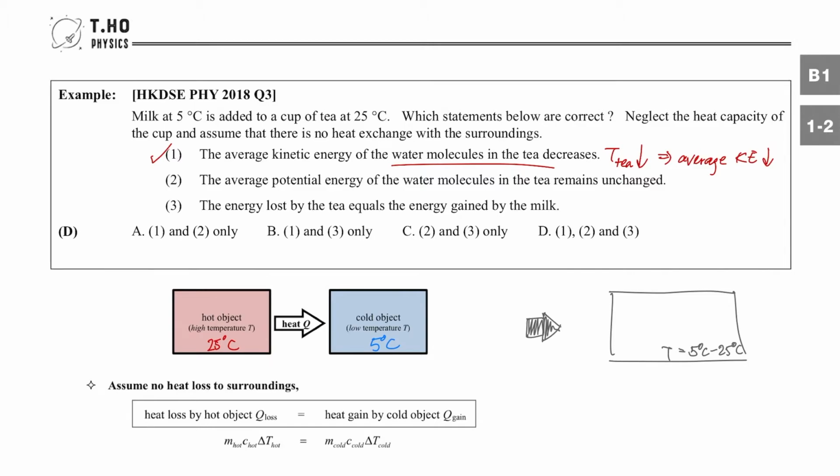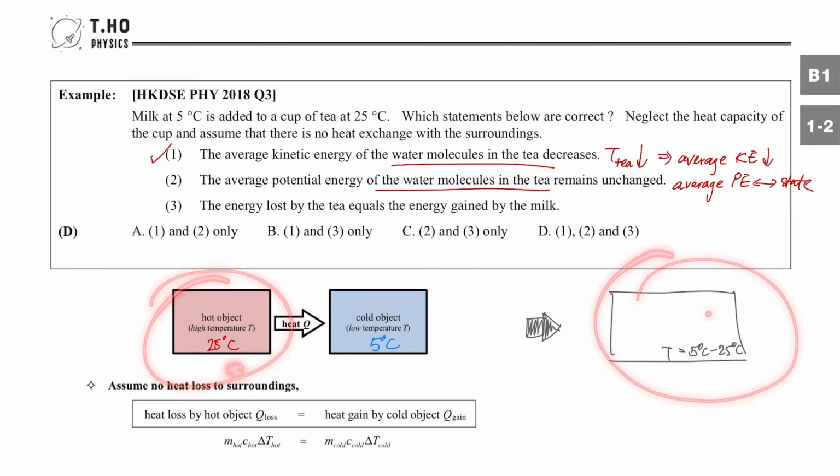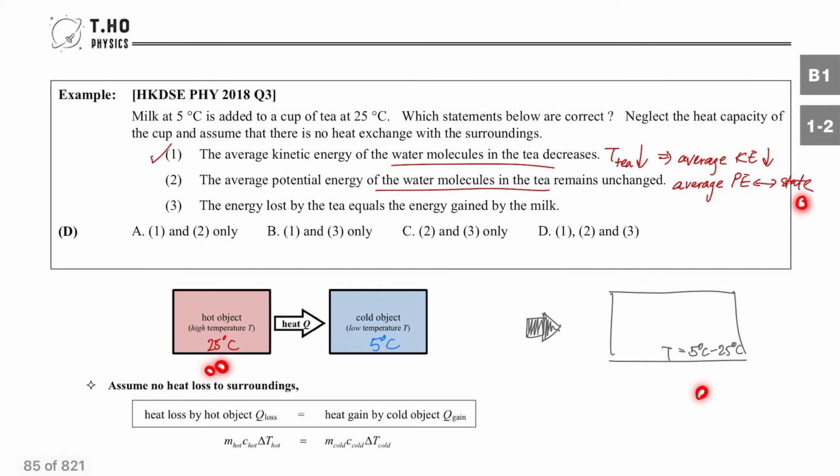Secondly, the average potential energy of the water molecules in the tea remains unchanged. Now, because average PE depends on the state, as we can see here, the tea does not undergo a change of state. It changed from hot water or hot liquid to a cold liquid. So there is no change of state, so no change in average PE. So this statement is also correct.